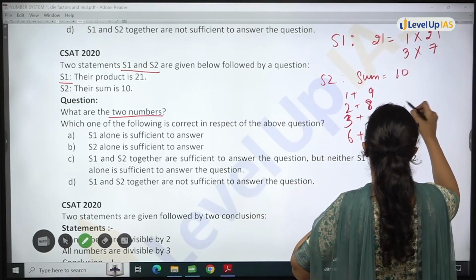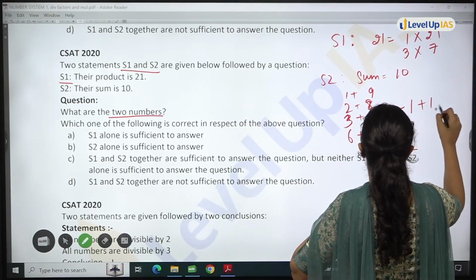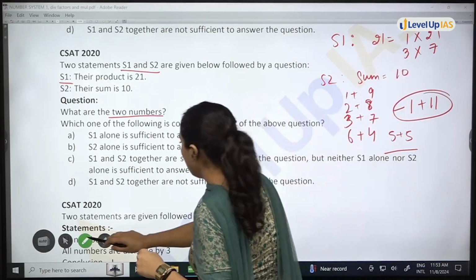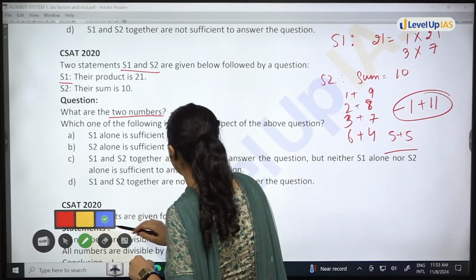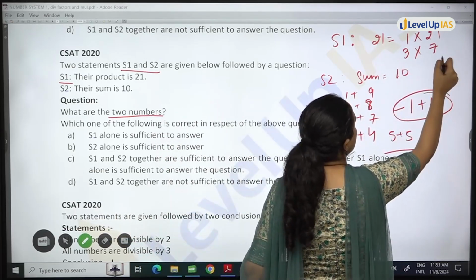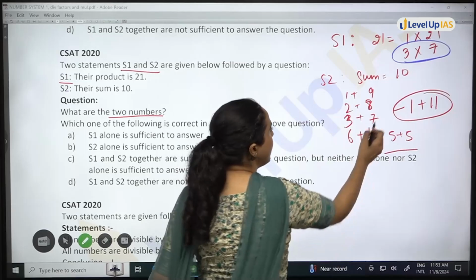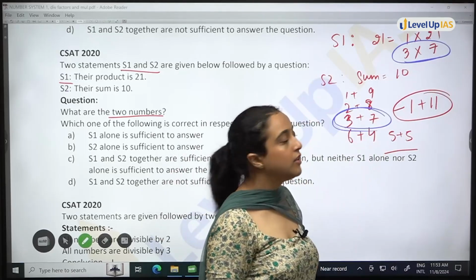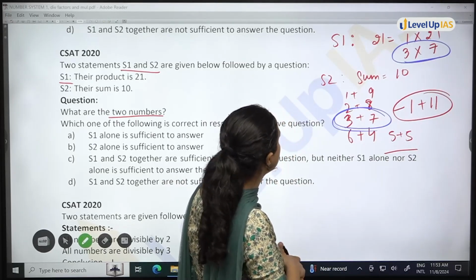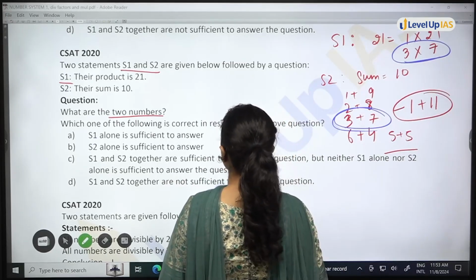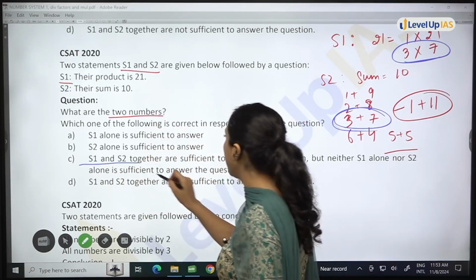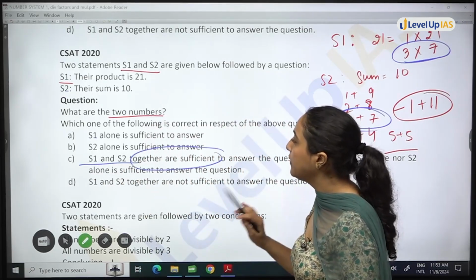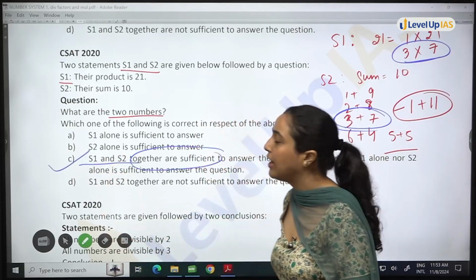You can also take minus 1 plus 11. But if you combine these two, only 3 multiply 7 and 3 plus 7 is the one that is common to both. So my answer will be 3 and 7. Statements 1 and 2 together are sufficient to answer the question, but neither one alone is sufficient. Option C will be your answer.